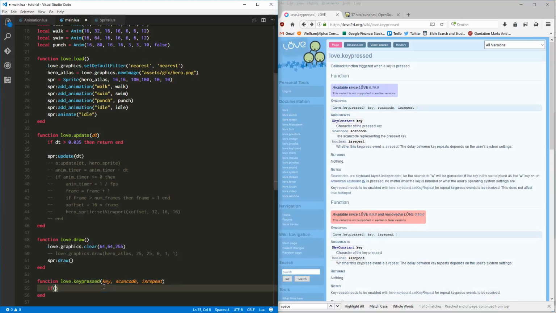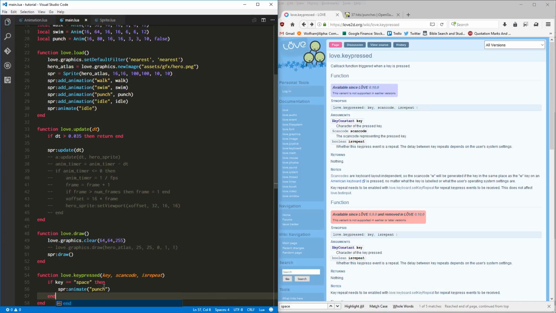So we just say if key equals space, then let's change the animation on our sprite. Sprite dot animate punch.